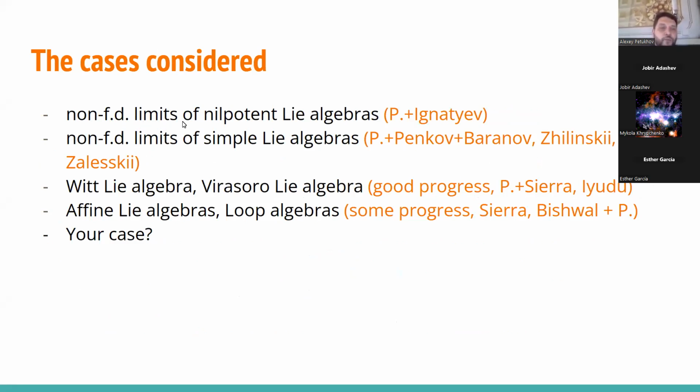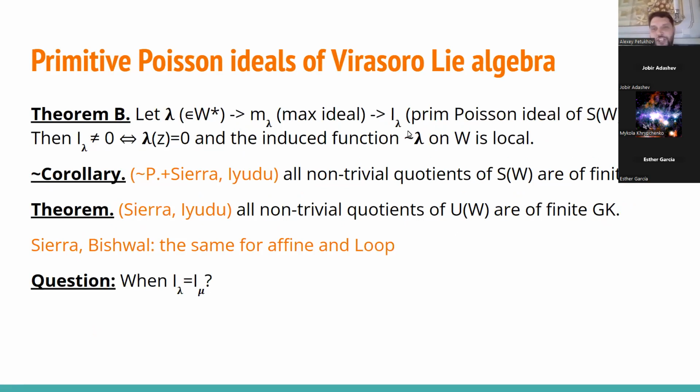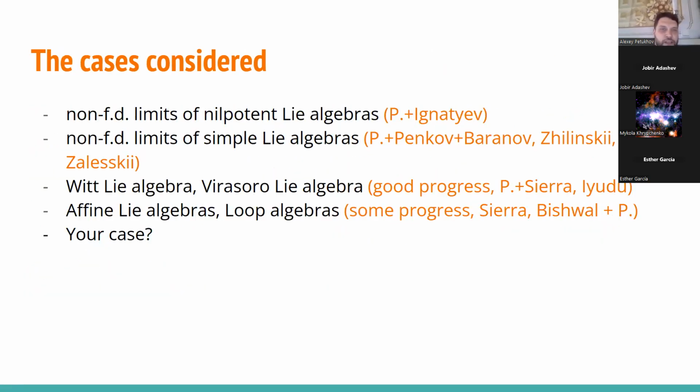So I have a work about infinite dimensional limits of nilpotent Lie algebras, a joint work with Mikhail Ignatiev, where we establish exactly this bijection between primitive ideals for SG and primitive ideals of UG. There is a series of works with Ivan Penkov, which is based on works of Baranov, Zhilinsky, and Zalewski, about non-finite dimensional limits of simple algebras, where we also achieved some very reasonable answer. And I claim that in general, it's simpler than the answer available for finite dimensional algebras.